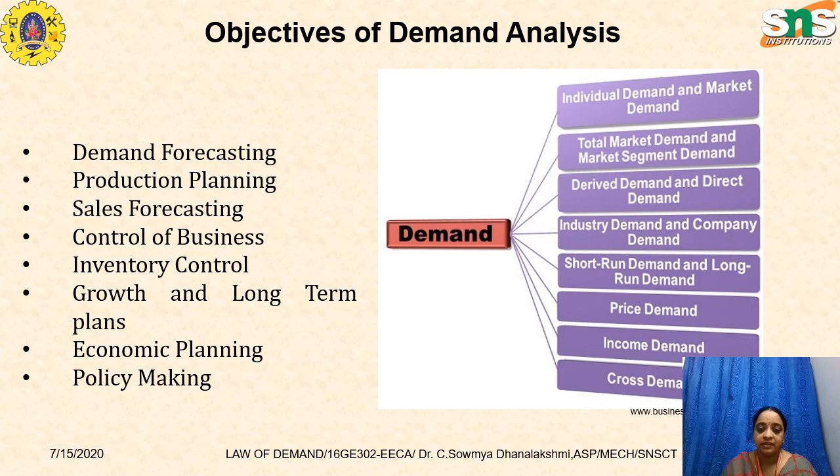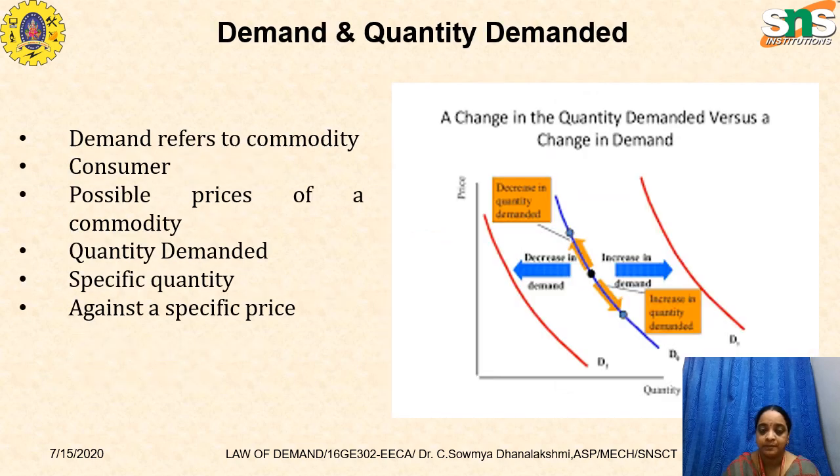The objectives of demand analysis include individual demand and market demand, total market demand and market segment demand, derived demand, industry demand, short-run demand, price demand, income demand, and gross demand. These are some of the objectives, like demand forecasting, control of business, inventory control, economic planning, and policy making. So demand and quantity demanded are directly proportional to each other.